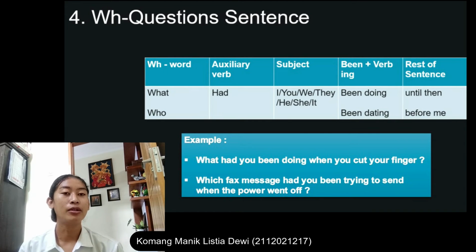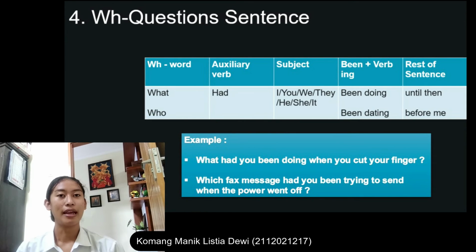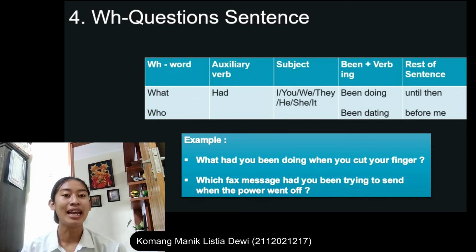To form a WH question, start with the WH word, then add the subject, a person or thing that had been doing the action, followed by been and the ing, present participle form of the verb, and then add the rest of the sentence. And for the table, WH word: what, auxiliary verb had, subject: I, you, he, she, it,